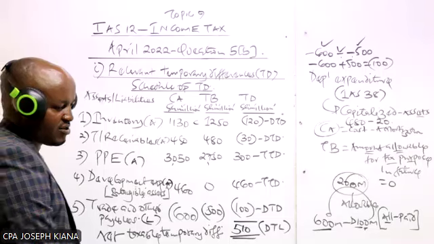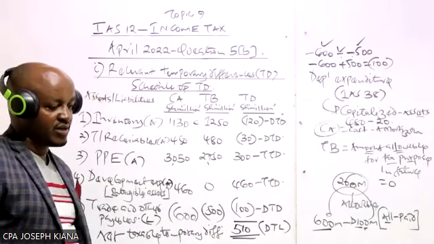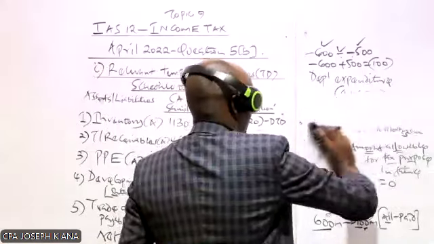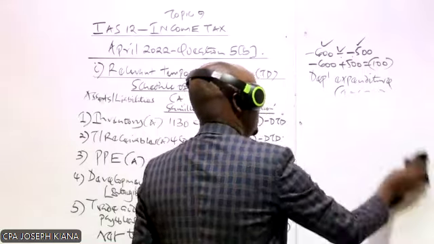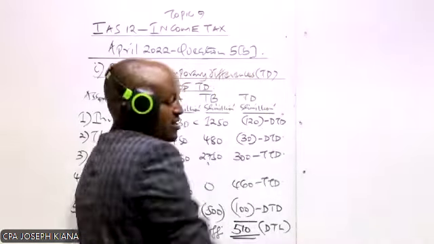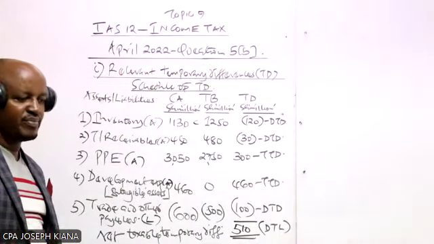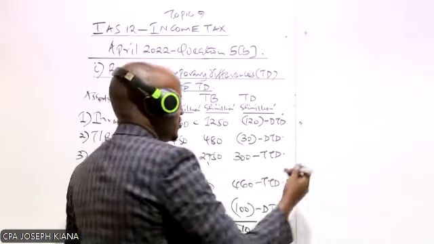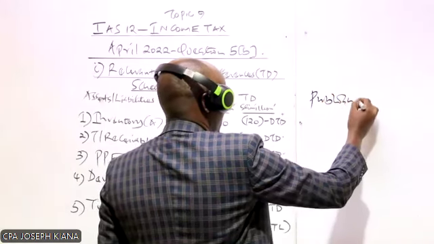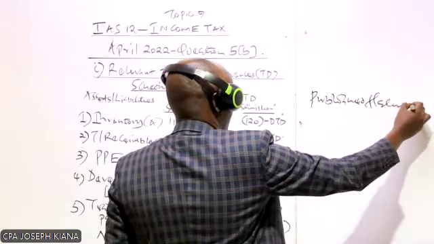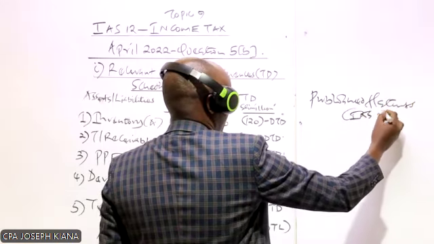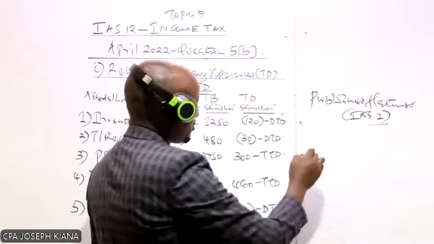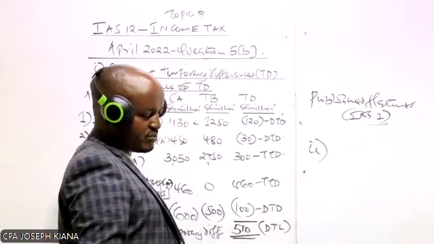But because our time is over, once we meet in our next class, God willing, I want us to start on a very important topic. Important why? Because these are compulsory topics in the exam. Even the exam you'll be sitting for in December, you'll come across the topic of published financial statements. But before we start on this topic, we will take the first 10 minutes to finish what is remaining in that question, Roman 2, whereby we are required to prepare the deferred tax account.